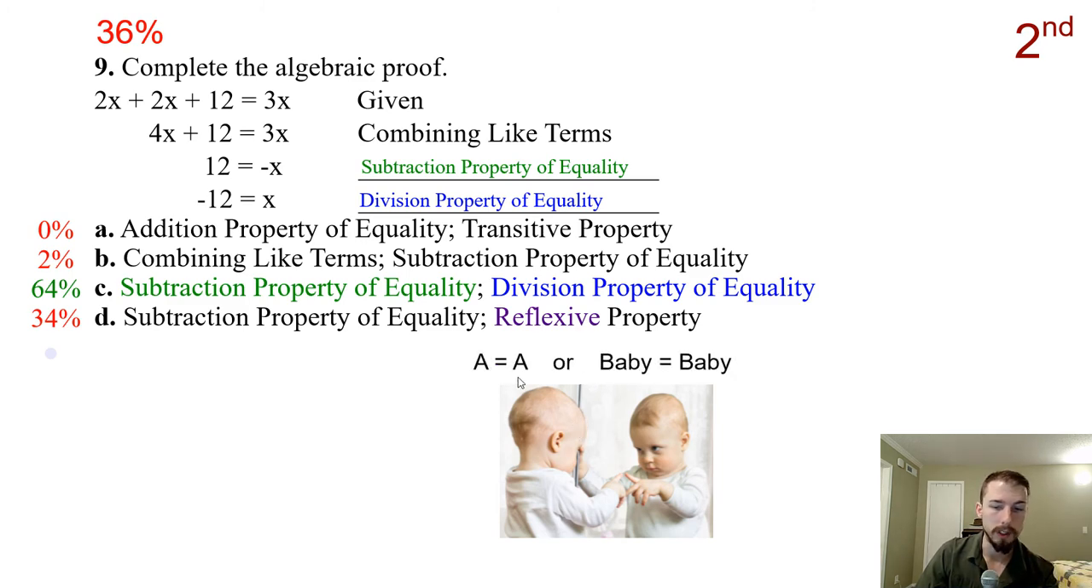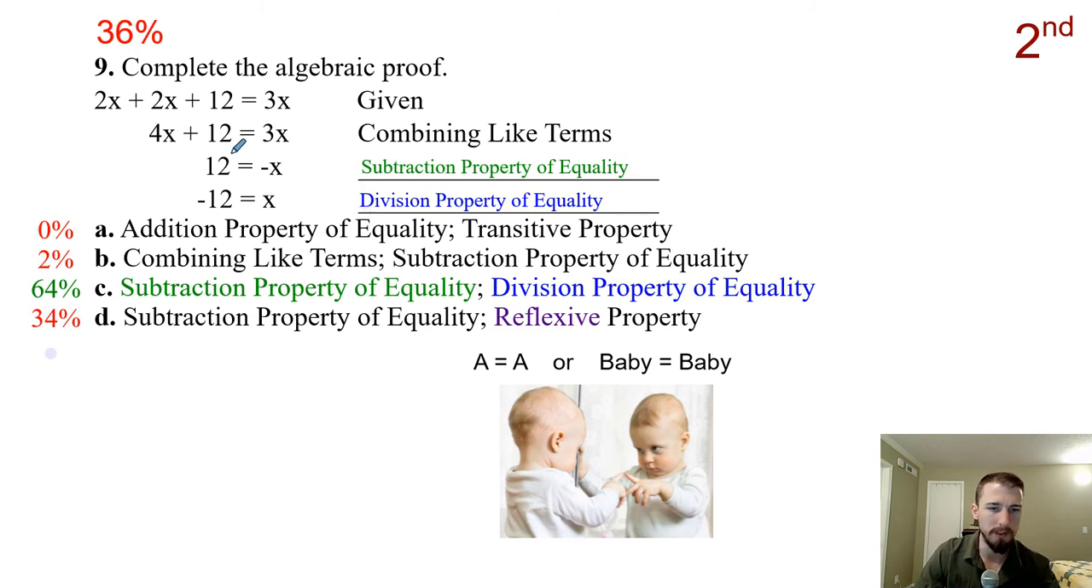Now, the reflexive property is like the creepy baby photo, where a reflection is equal to itself. Things are equal to themselves. So A is equal to A, baby is equal to baby. So 12 would be equal to 12, I guess, would be the reflexive property. But in this case, we're dividing both sides by negative 1 because the sign is changing. So this is the division property of equality.